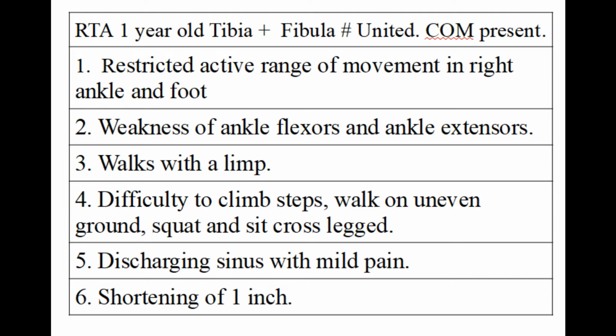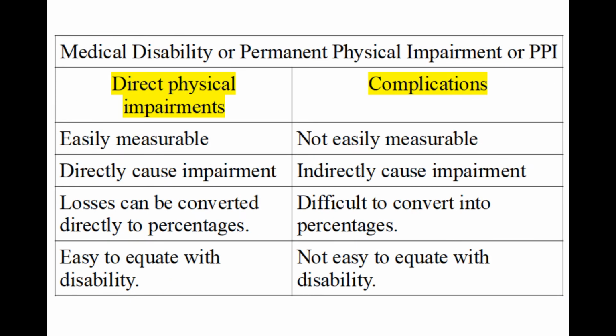There is no doubt that these complications cause disability, but their effect on the functional loss or disability is not direct. They actually accentuate the functional loss, and that accentuation in turn causes more disability. These complications are not easily measurable. They are also difficult to convert into percentages. So they are not easy to equate with disability.